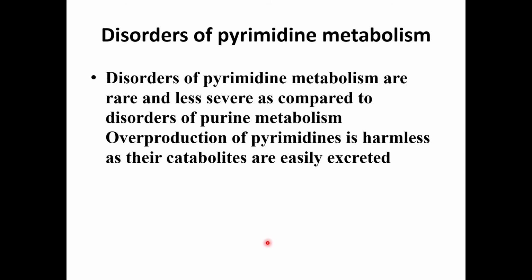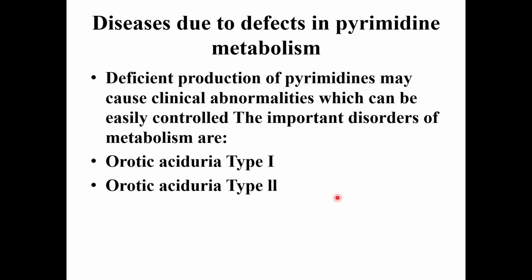Then we will discuss the disorders of pyrimidine metabolism. Disorders of pyrimidine metabolism are rare and less severe as compared to disorders of purine metabolism. Overproduction of pyrimidines is harmless as their catabolites are easily excreted. What are the catabolites of pyrimidines? They are beta alanine and beta hydroxybutyrate. They go to the respective cycles via acetyl CoA and succinyl CoA.